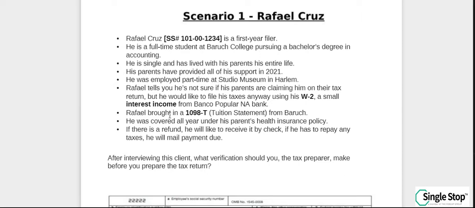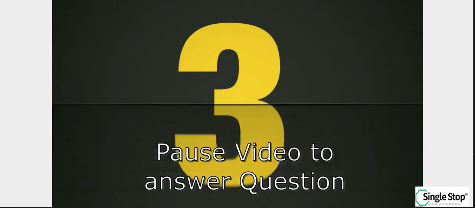He brought in his 1098-T form. He was covered all year under his parents' health insurance policy. If there is a refund, he would like to receive it by check. If he has to repay any taxes, he will mail the payment. After interviewing this client, what verification should you, the tax preparer, make before you prepare the tax return?